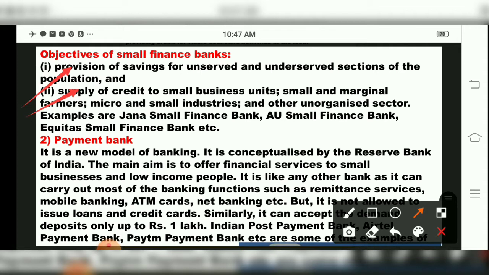So these were the objectives of small finance banks.